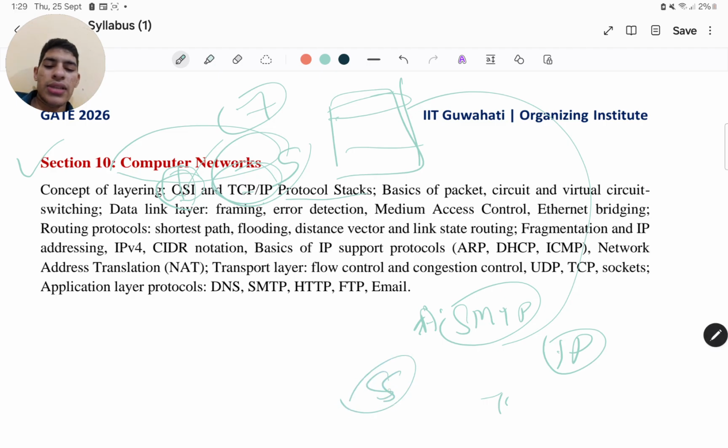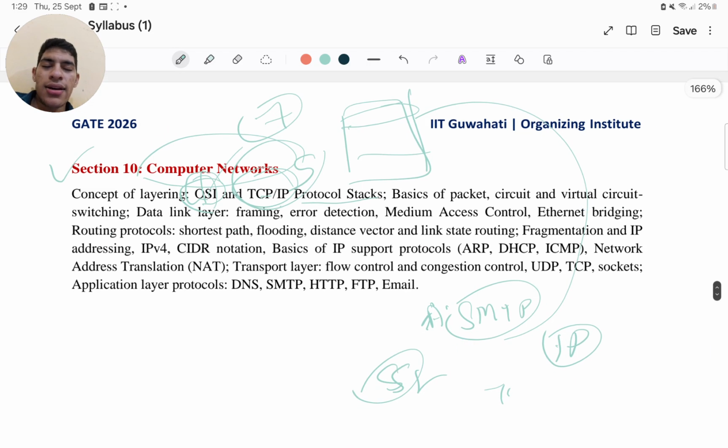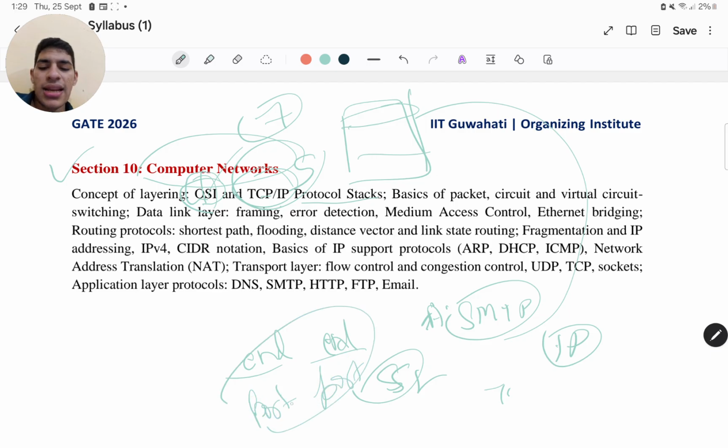So SSL works there, right? And then we have the session layer, which deals with session initiation and maintenance over a long period of time. The transport layer works on end-to-end delivery. This question is also asked again and again: what is end-to-end delivery, which layer works on port-to-port delivery, something like that. The answer is always transport.